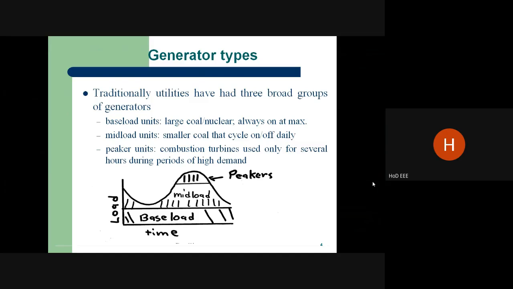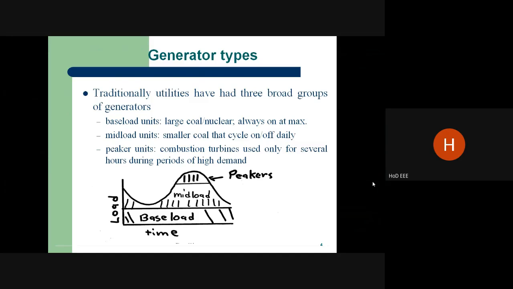Usually the base load plants are always thermal or nuclear. Sometimes hydro: if water is available at a tremendous level, a hydro plant can also be used as a base load plant. What is the concept of the base load plants? The plant is able to produce power at a constant level for a long time. It may be a year, a month, a couple of months or n number of months, generating power at maximum level. It is very, very important.